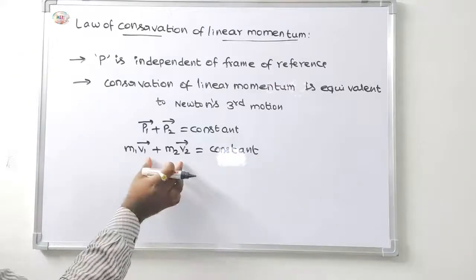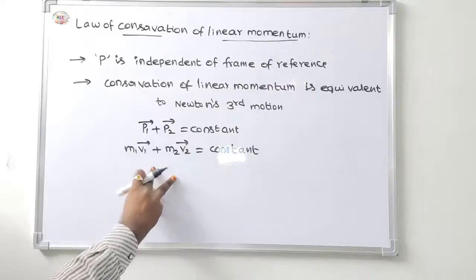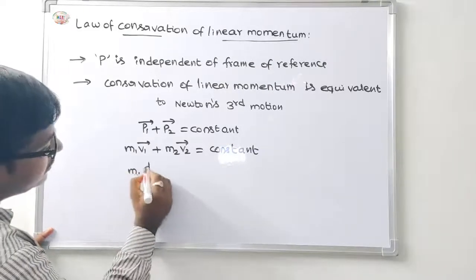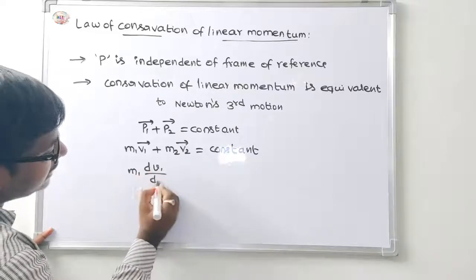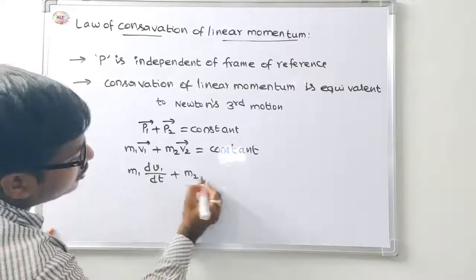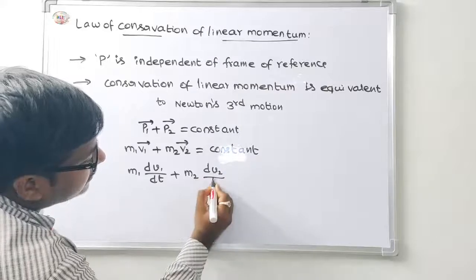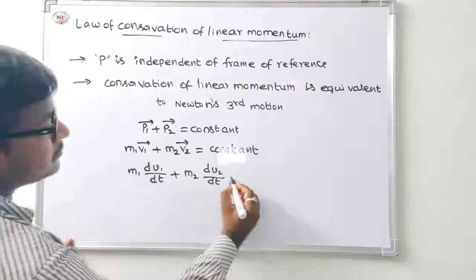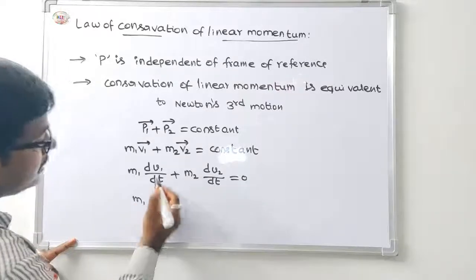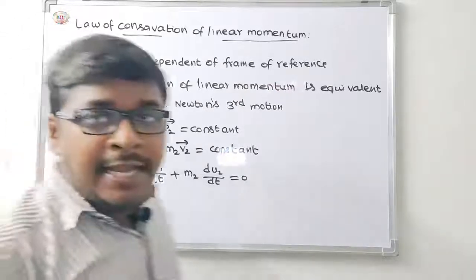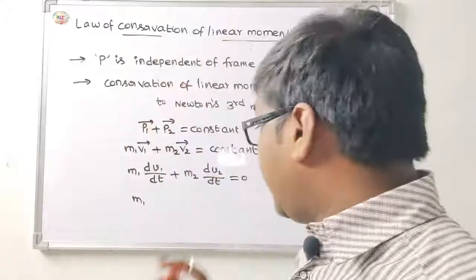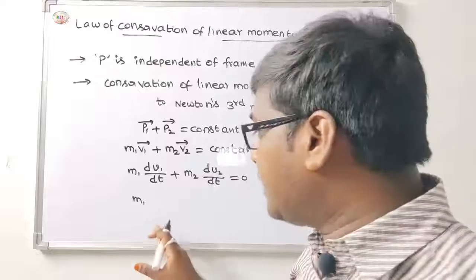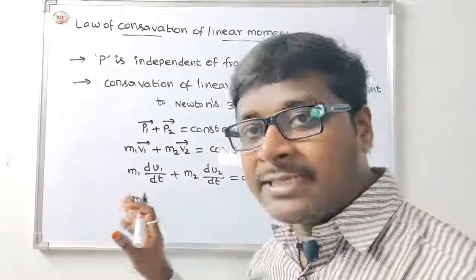Differentiating both sides with respect to time, we get m1 dv1/dt plus m2 dv2/dt is equal to 0. The rate of change of velocity with respect to time is known as acceleration.